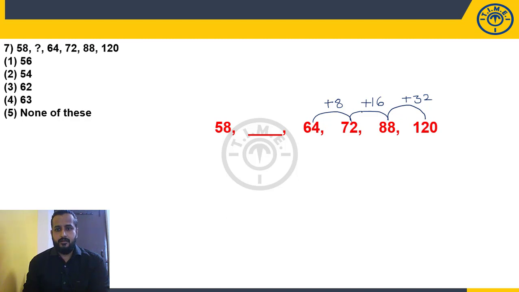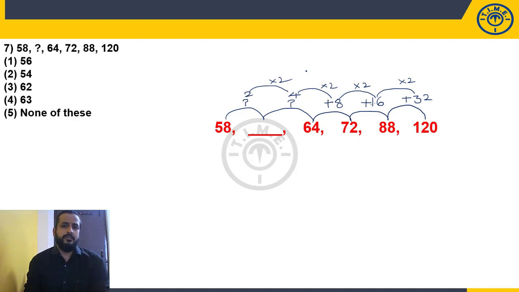Look at this. 8, 16, 32. So what is the logic happening here? I mean, what is the process happening here? Look at this. 8, 16, 32. 8 to 16, 2 times. 16 to 32, 2 times. This is becoming double. 8 becomes 16, 16 becomes 32. So before 8 this should be 4, then it doubles to 8. So before that this should be 2, then again it is 2 times. So this is simple.